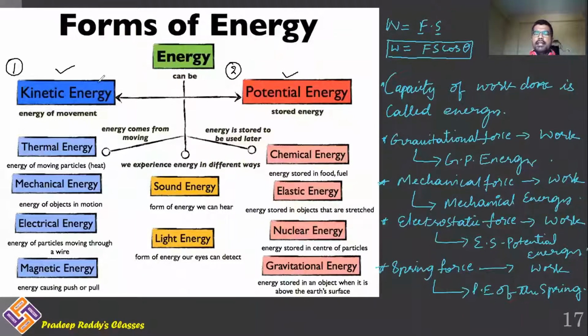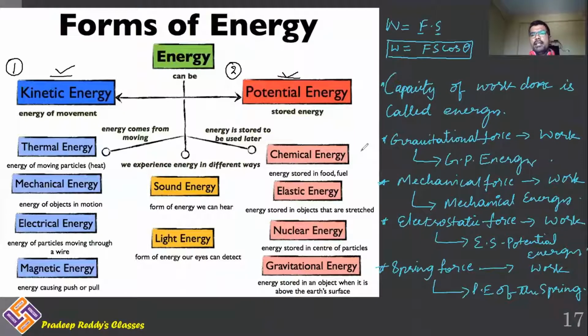So mechanical energy can be categorized into two types. One is kinetic energy and the other one is potential energy. In this chapter, we are dealing with only mechanical force. Therefore, mechanical energy we will be learning in detail in this chapter. Mechanical energy is categorized as kinetic energy as well as potential energy.